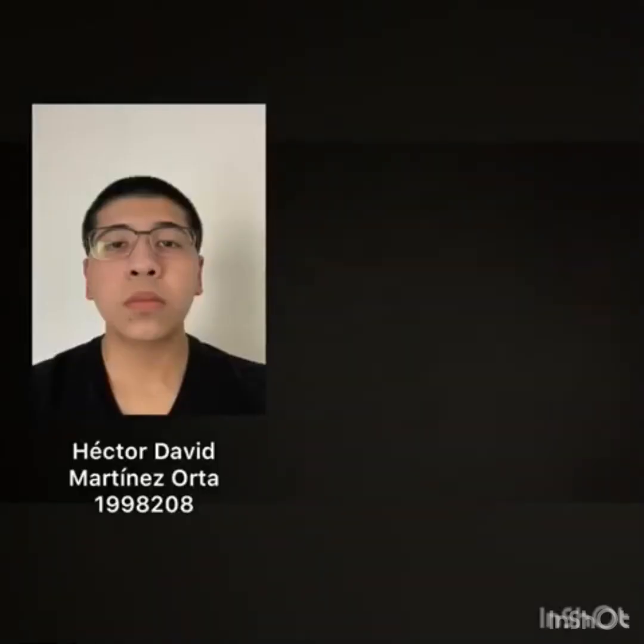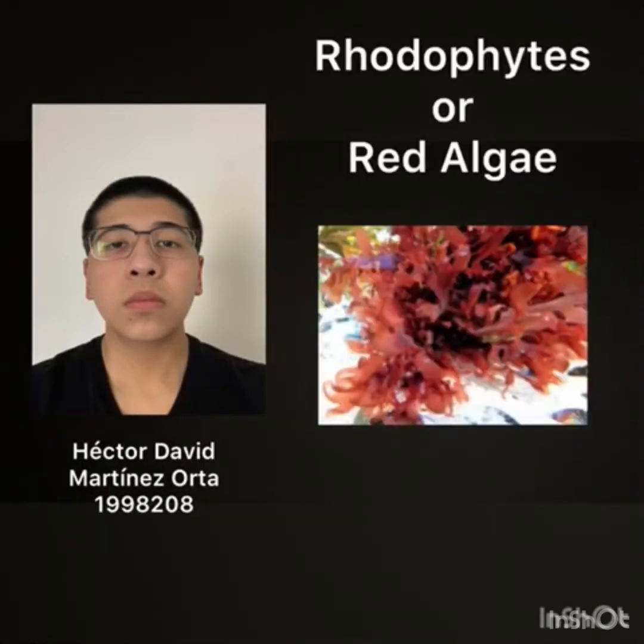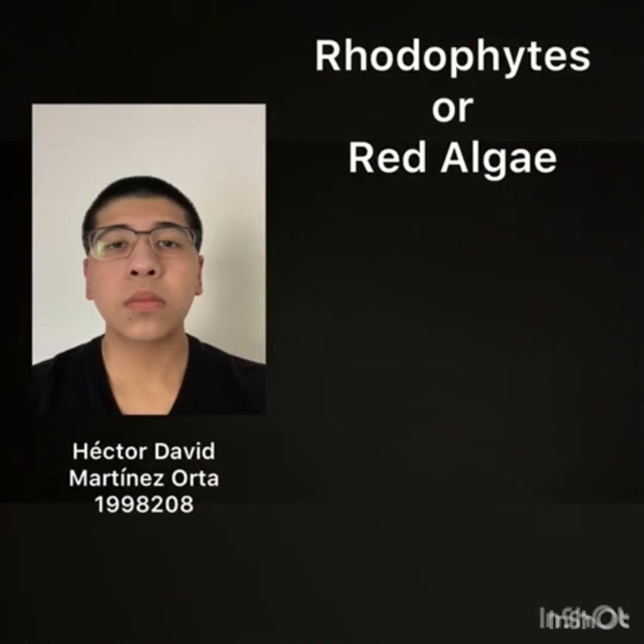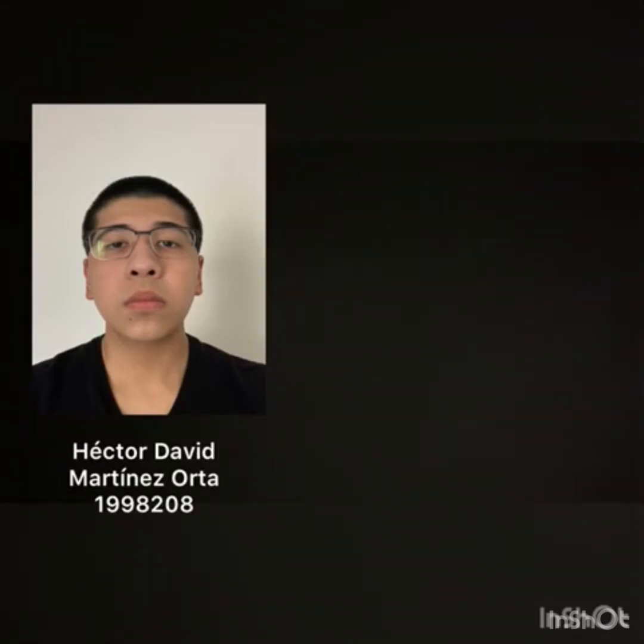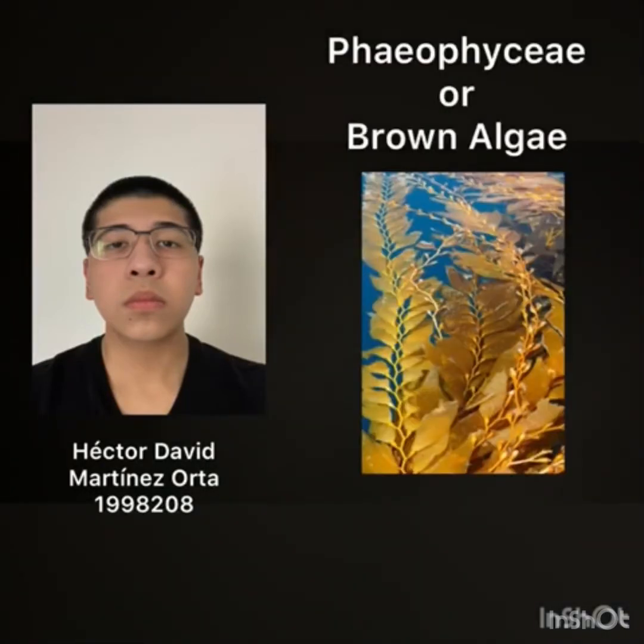The subdivisions for this division are rhodophytes, also known as red algae. They are an important group of algae that comprises around 7,000 species of a great diversity of shapes and sizes. They are characterized by their immobility due to the lack or evolutionary loss of flagella at all stages of their life cycle.